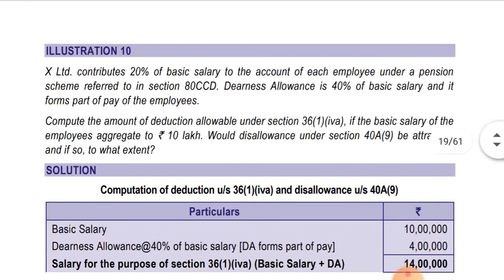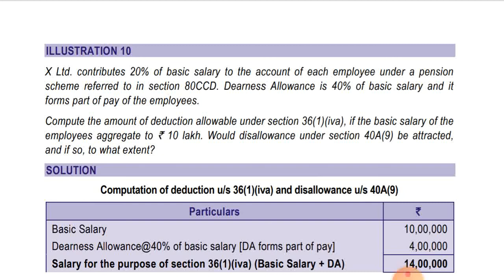Now the last illustration of this part, and the rest I will be covering in other parts. So in this part, illustration number 10 says, let's see. X Limited contributes 20% of basic salary to the account of each employee under a pension scheme referred to in section 80CCD. DA is 40% of basic salary, and it forms part of pay of the employees.